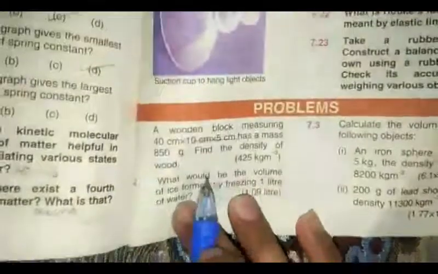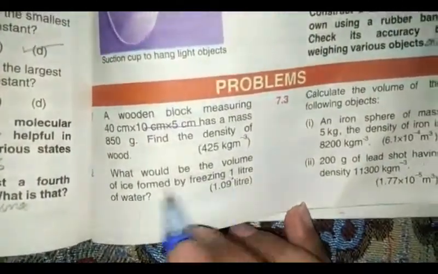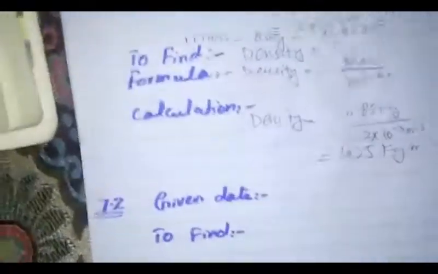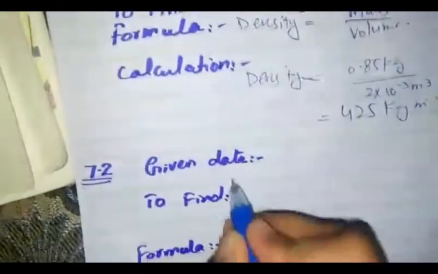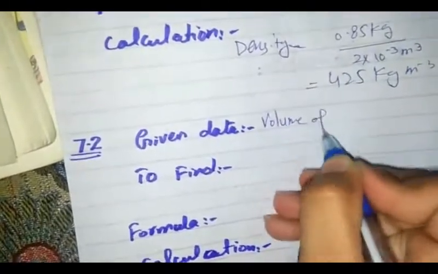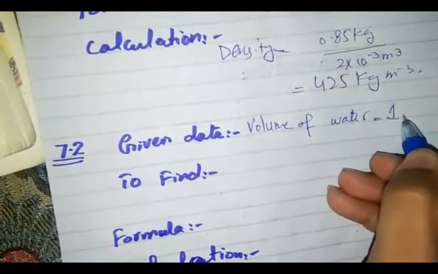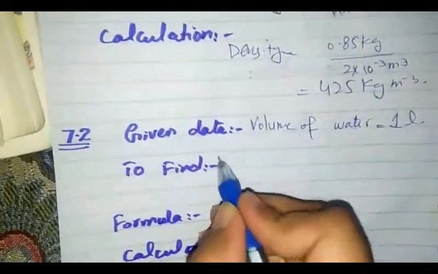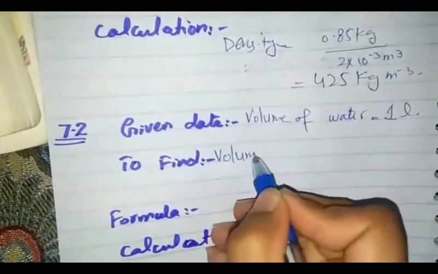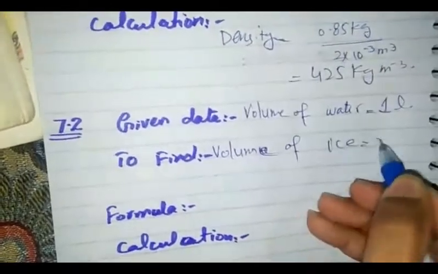Our next numerical is, what would be the volume of ice formed by freezing of 1 liter of water? We have only given data volume of water. So given data is volume of water, that is equal to 1 liter. We have to find the volume of ice.